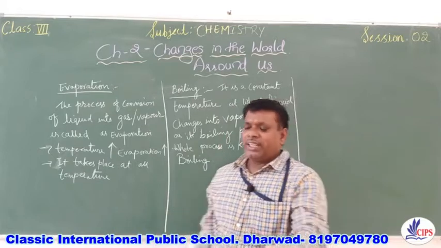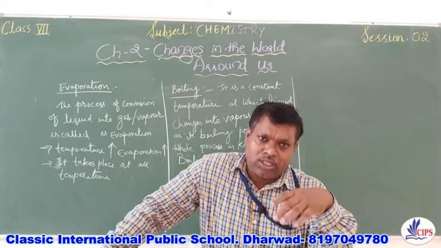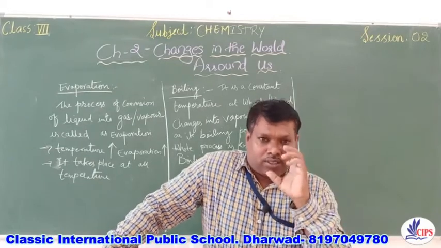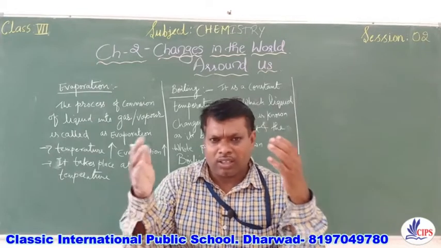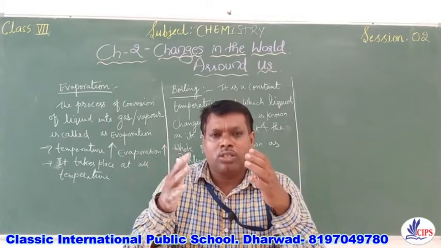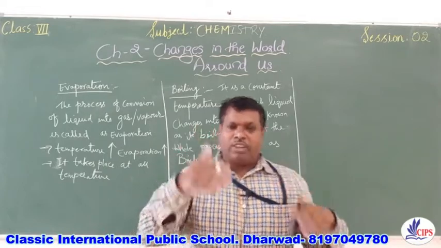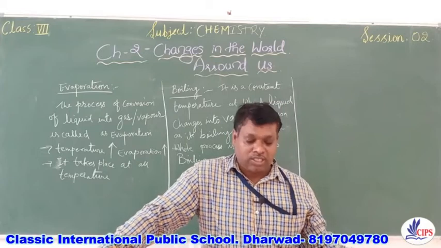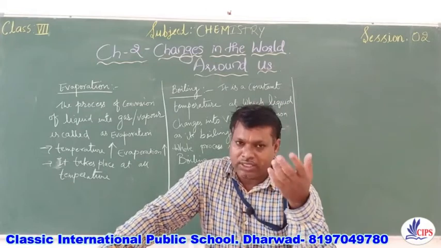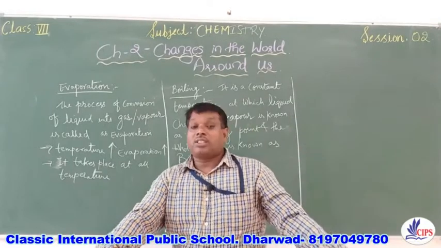Because when the temperature of the gaseous particles is reduced, their kinetic energy reduces. As a result, they will start moving slowly. So they will try to condense with each other. When they condense with each other, the process in which the vapors get converted into liquid is known as condensation.